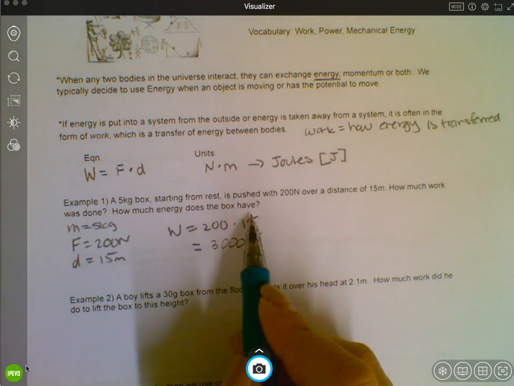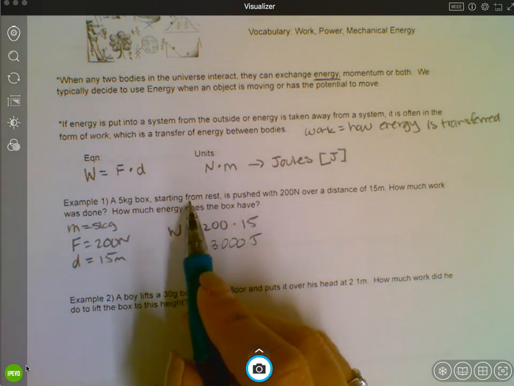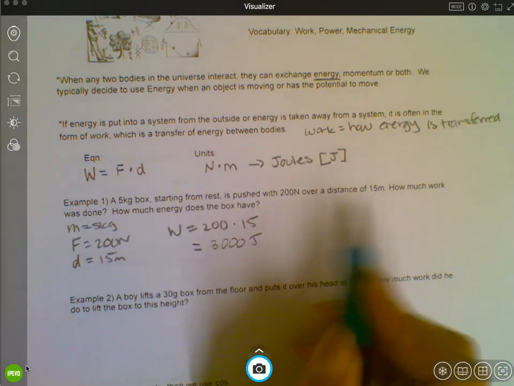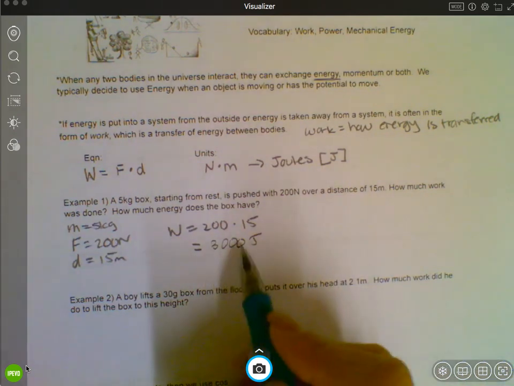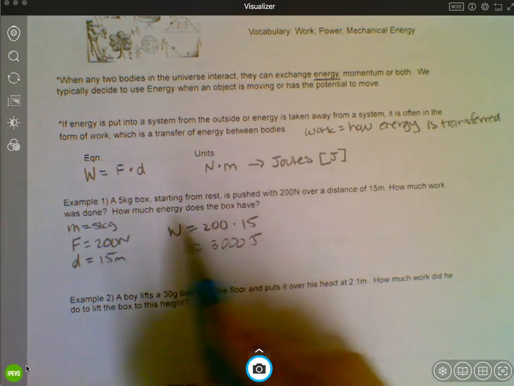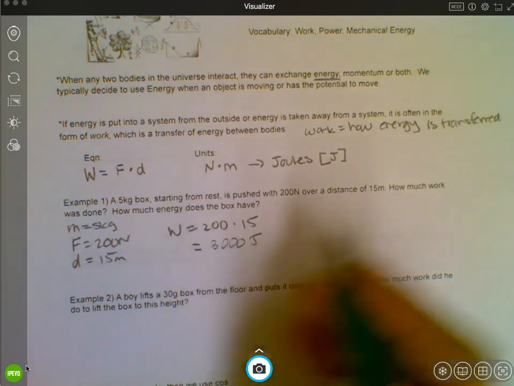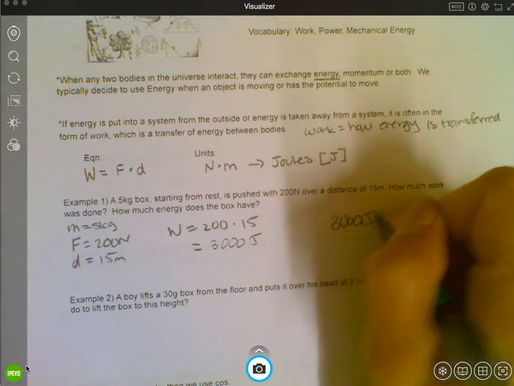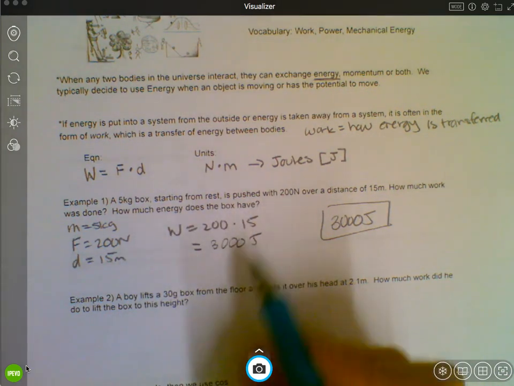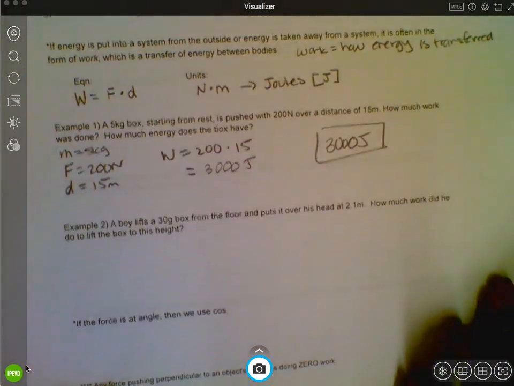How much energy does the box have? Well, it started from rest, so it had no energy. It was just sitting there. Then it got pushed with 200 newtons over this distance, and so energy was given to the box in the form of the work that was done. If there was 3,000 joules of work done, then now the box has 3,000 joules of energy. If you do work on an object, you're transferring your energy to that object. So whoever pushed this box transferred their 3,000 joules to the box, and now the box has 3,000 joules of energy.